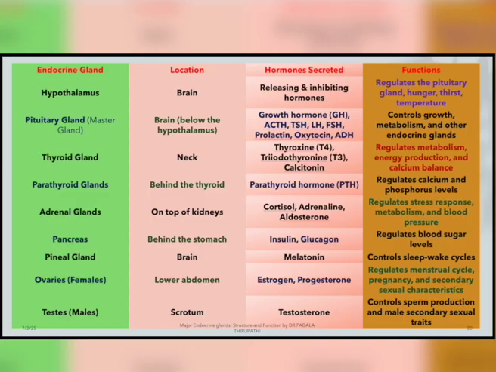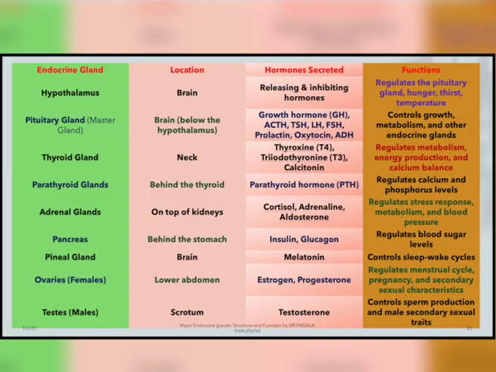Number 1, hypothalamus. The hypothalamus is located in the brain, and the hormones secreted are releasing hormones and inhibiting hormones. The major function of the hypothalamus is that it regulates the pituitary gland and hunger, thirst and temperature. This is about the hypothalamus.